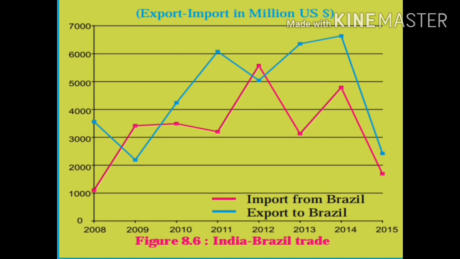It is from 2010 to 2015, except the year 2012, where the import from Brazil has increased. Therefore, except the year 2012, from 2010 to 2015 the value of export to Brazil has exceeded the value of import from Brazil.